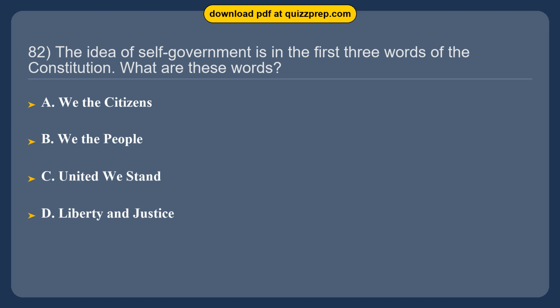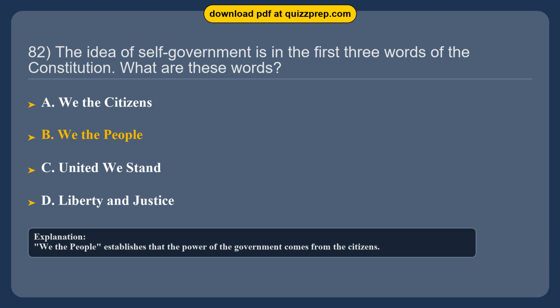Question 82. The idea of self-government is in the first three words of the Constitution. What are these words? Option A, we the citizens. Option B, we the people. Option C, united we stand. Option D, liberty and justice. The correct answer is option B, we the people. We the people establishes that the power of the government comes from the citizens.